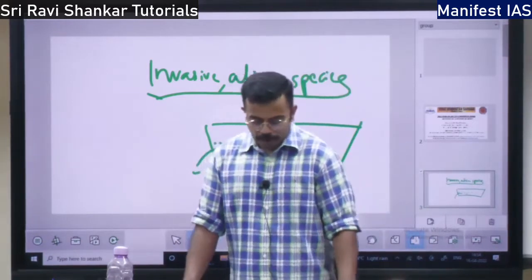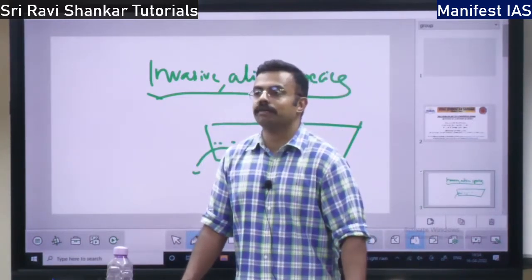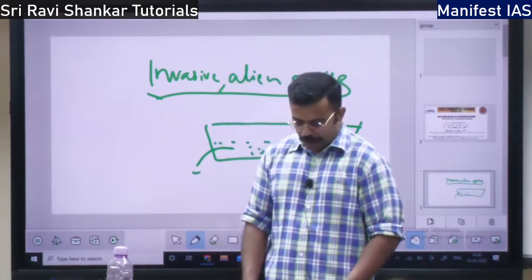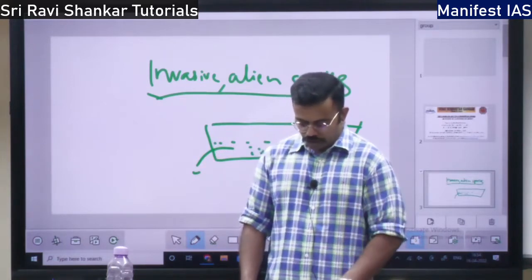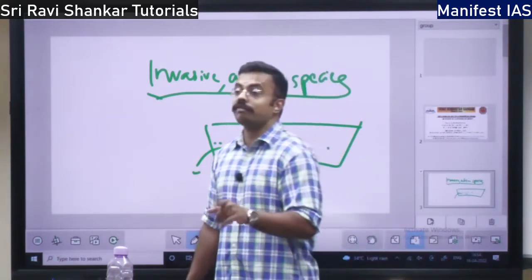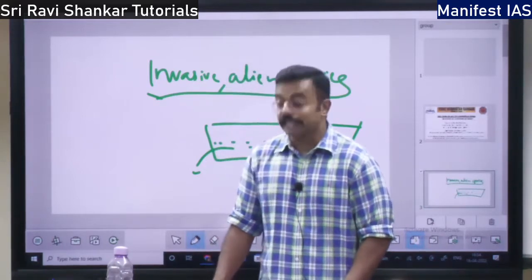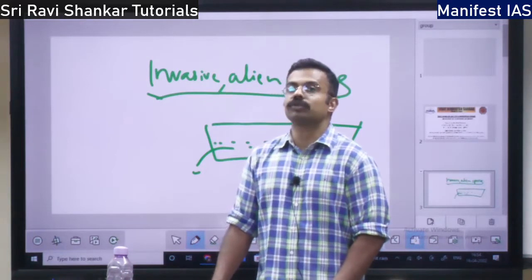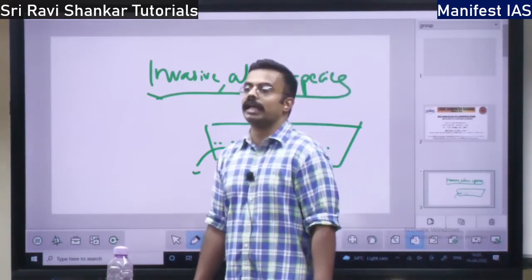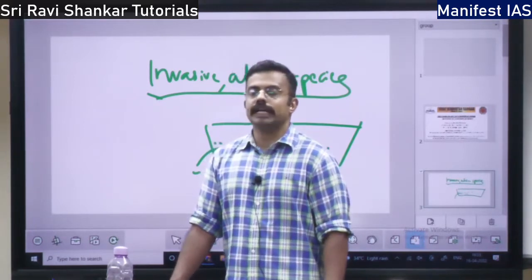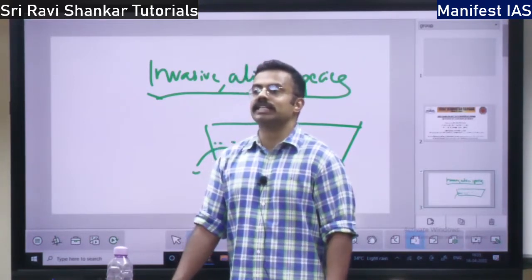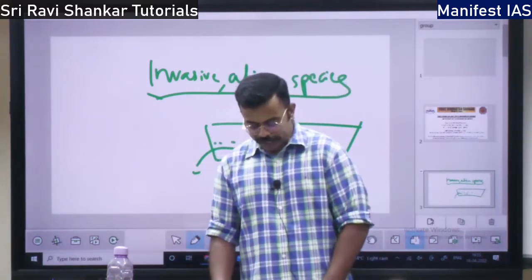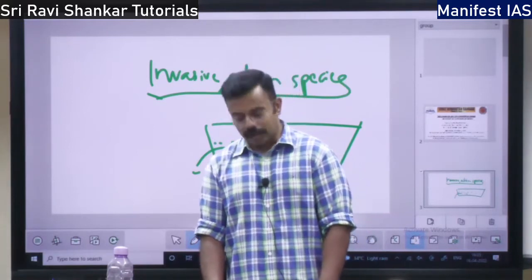Then you have black wattle. The black wattle plant has come from Australia. Then prickly poppy or mad plant. There is one more plant. They are also invasive species, not very important. This plant is important: water hyacinth. In your Loktak Lake, where is Loktak Lake? Manipur. There you will find the water hyacinth, which is a threat to the local lake species. So where does water hyacinth come from? It comes from tropical America as well.